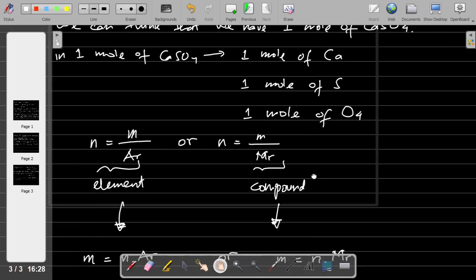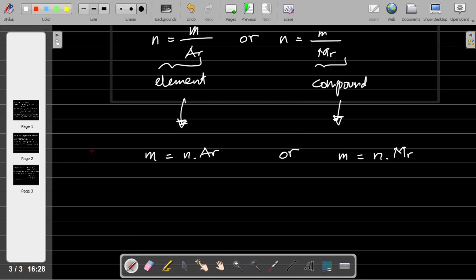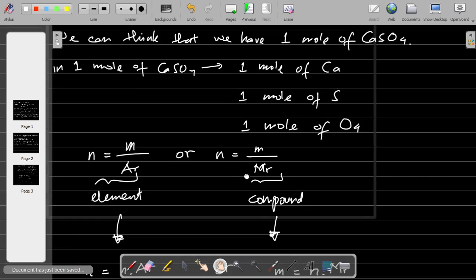So now we are going to find the mass of these elements. First, we want to know the mass of 1 mole of calcium.